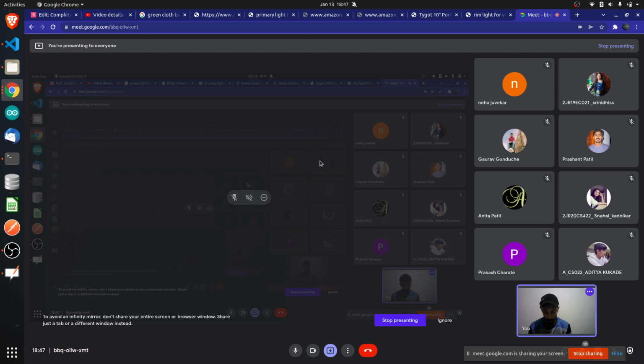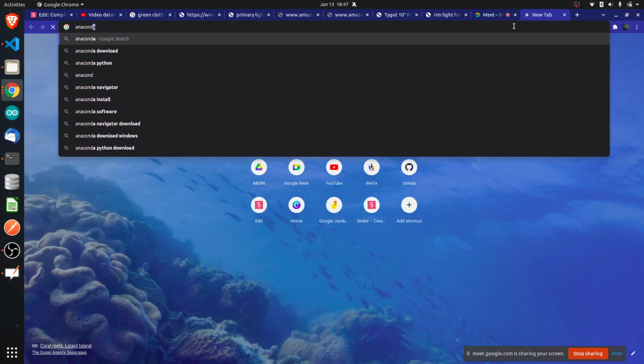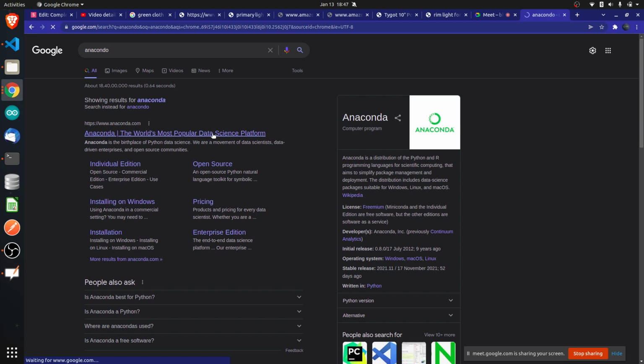There is one more software available if you want to go into the field of machine learning, called Anaconda. Okay, they have kept all snake names in Python. Anaconda is the world's most popular data science platform.